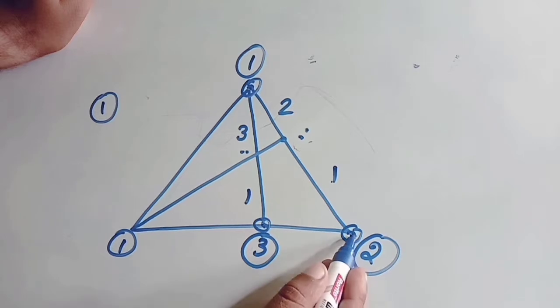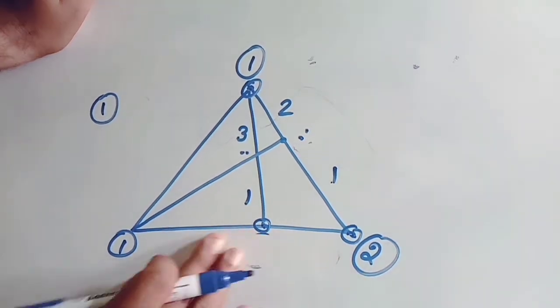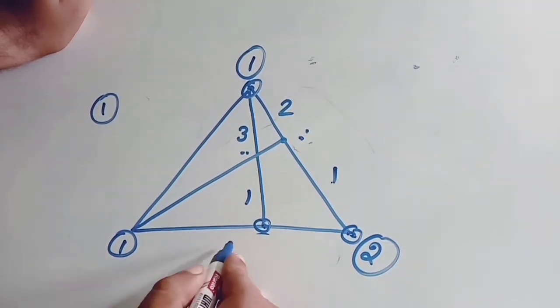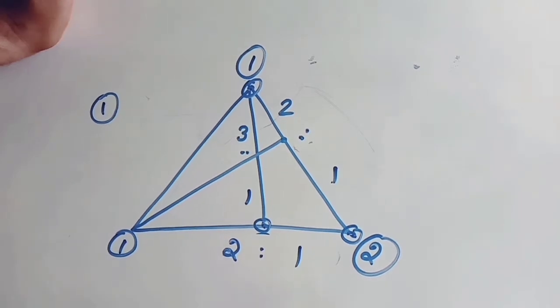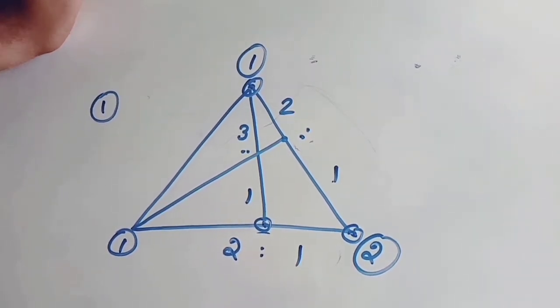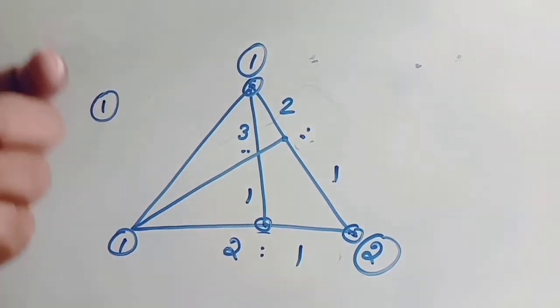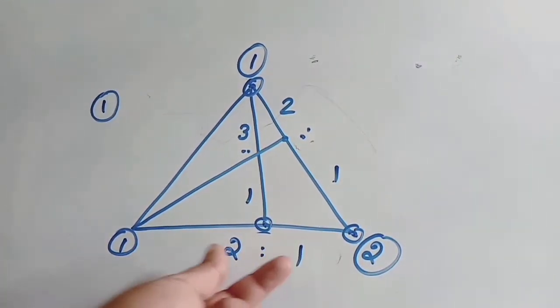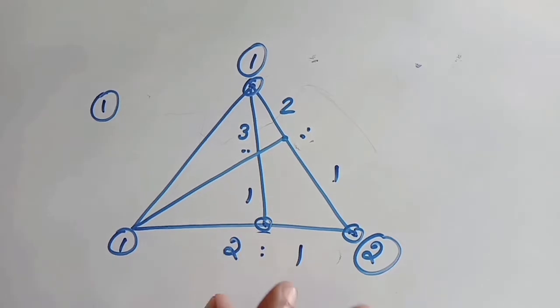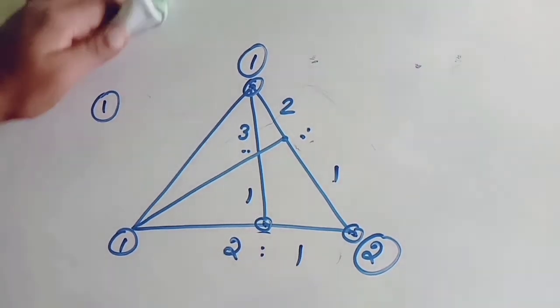Now tell me the ratio. See, the ratio will always be the inverse of the weights. Here 1 kg weight is there, here 2 kg weight is there. So the ratio of this is 2:1. That's all. That is your answer. Interesting concept, right? By using ratios of weights, we are going to find these two ratios. Wonderful concept. No?